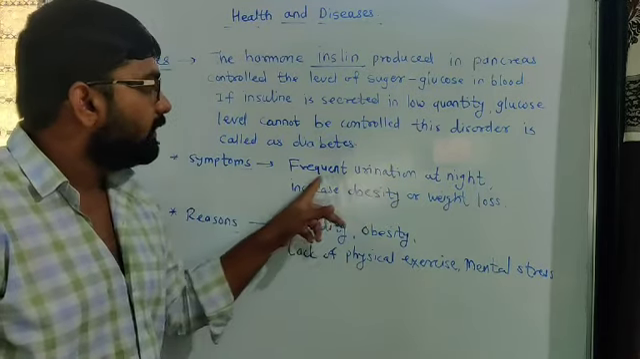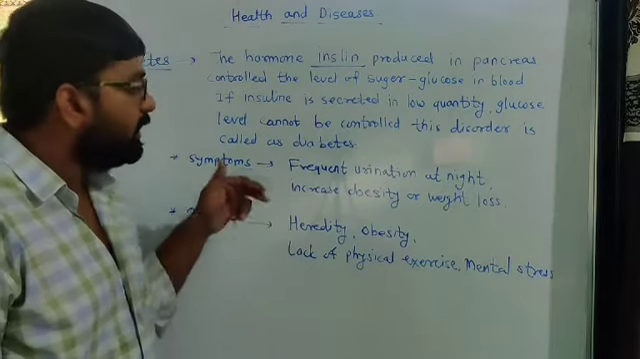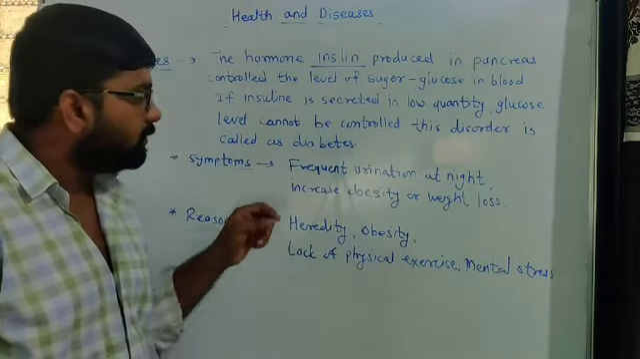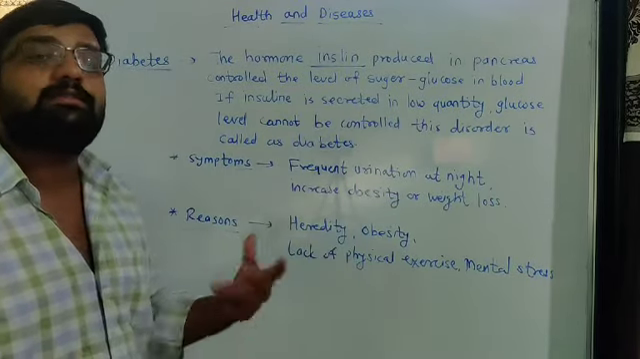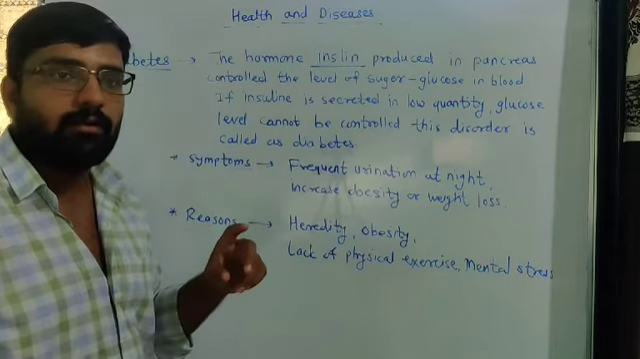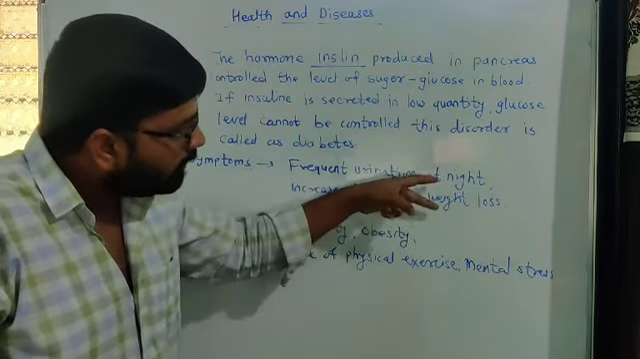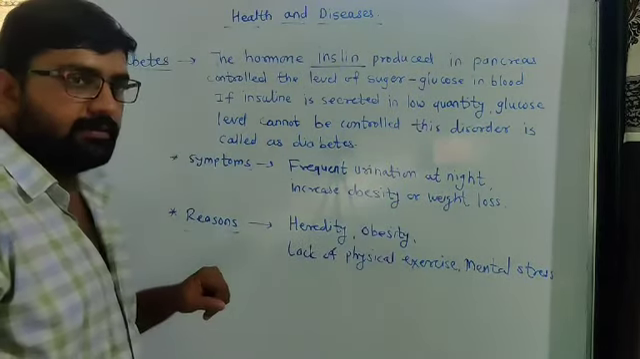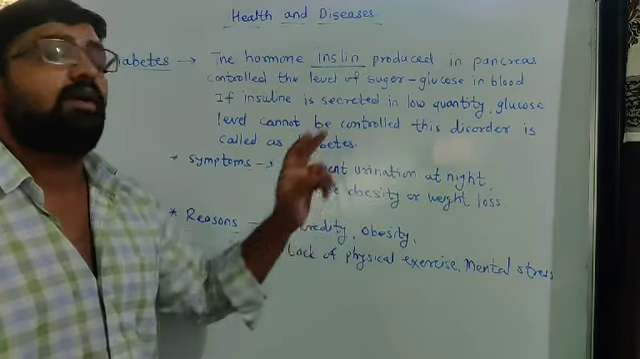What are the symptoms of this disease, diabetes? Look at frequent urination at night, and increased obesity or weight loss. These are generally the two main symptoms of diabetes. We have to go many times for urination at night. And increased obesity means increased weight. If weight is increased by a large amount, according to the body mass index, that may be one cause of diabetes. Or unexpected weight loss may again be a reason for diabetes. So these are the two symptoms: frequent urination at night, and increased obesity or weight loss.